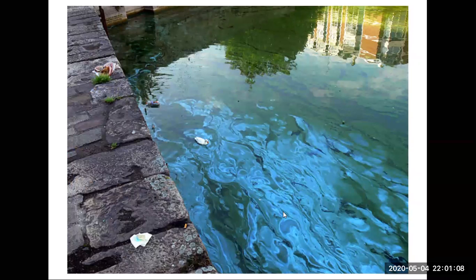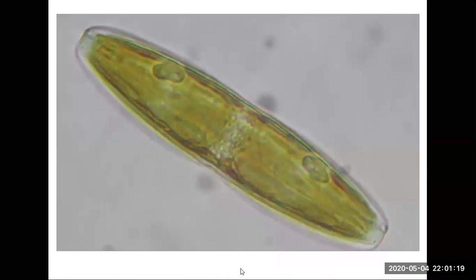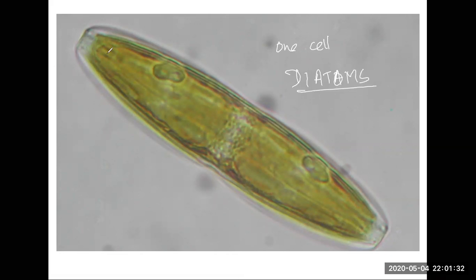And what you see here is blue-green algae. See the color? It's floating on the surface of water. Blue-green algae, right? So that's another type of algae according to the color. And this algae is one-celled. It's made up of one cell. They call this algae diatoms. Okay, diatom. It's like made up of two parts, so they call them diatoms. It's a kind of green algae, but it has special features. That's why it's counted as a special group. Okay, diatoms.